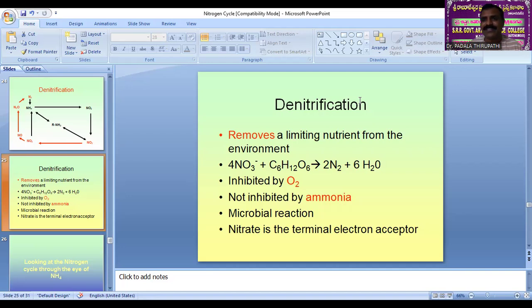Am I right? Yes, sir. And my dear friend, remember the nitrate is the terminal electron acceptor. The final electron acceptor is nitrate.